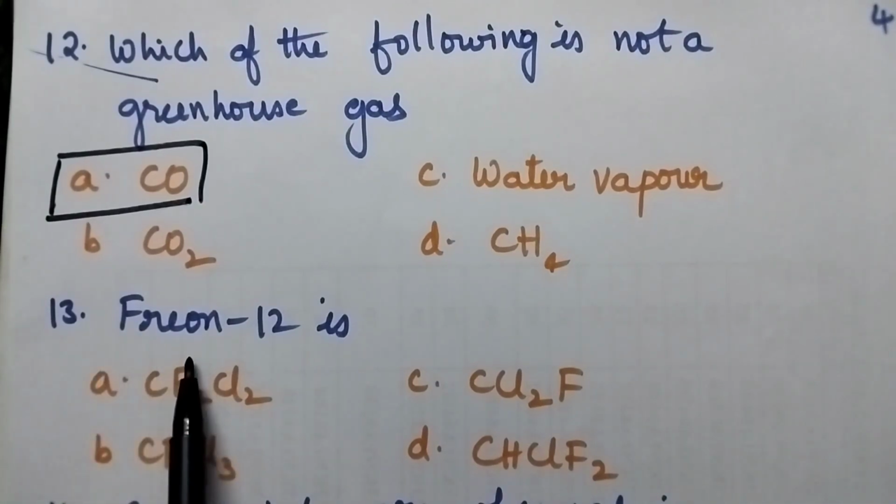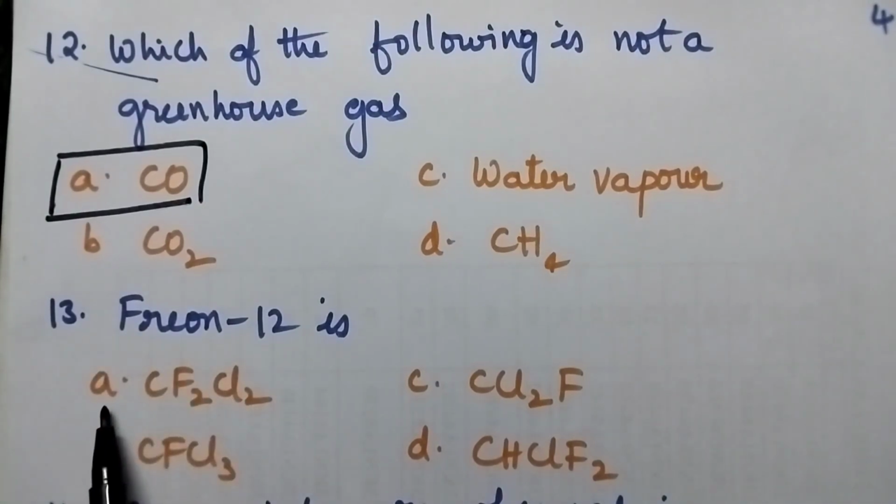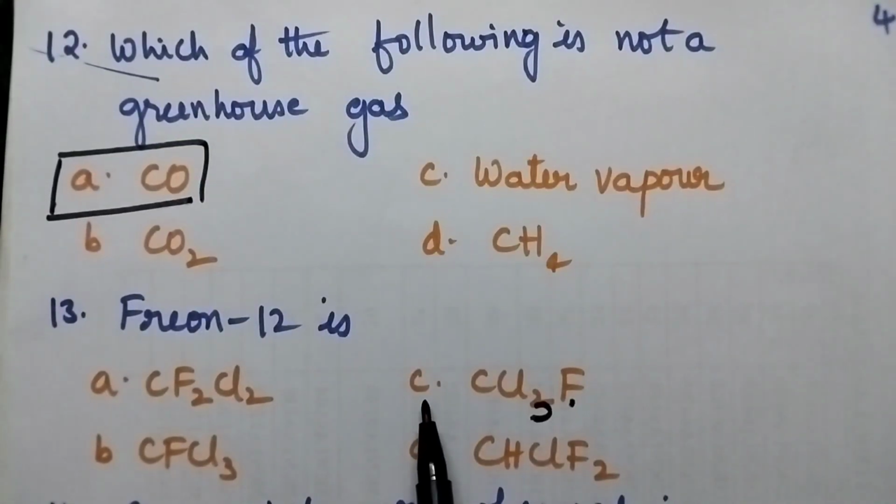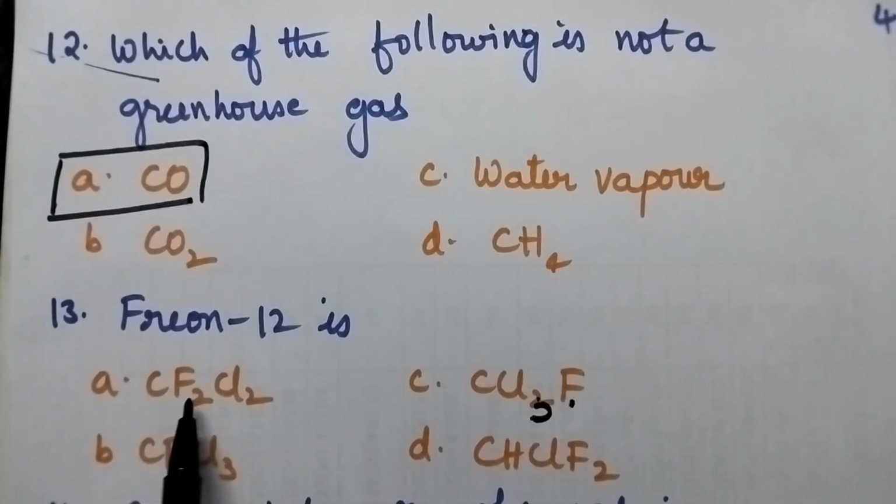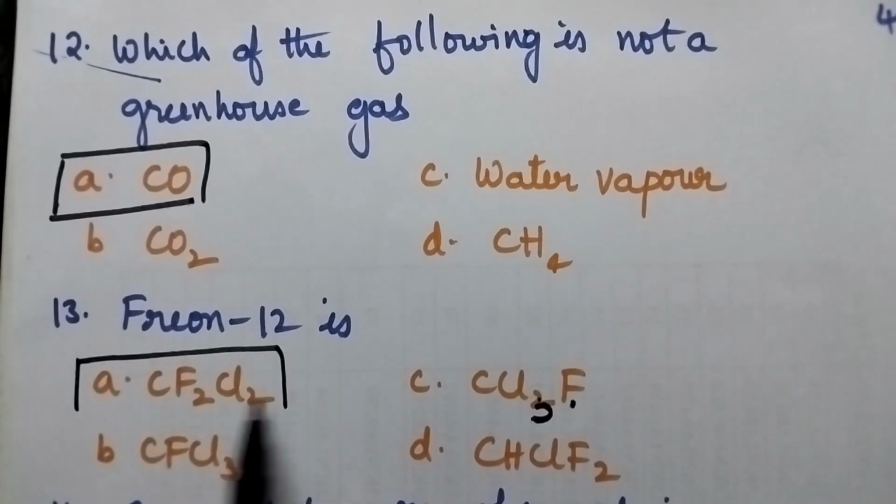Question number 13. Freon 12 is option A, CF2Cl2, B, CFCl3, C, CCl2F2, CCl3F. Option C, CCl3F. Option D, CHClF2. The right option is option A, CF2Cl2.